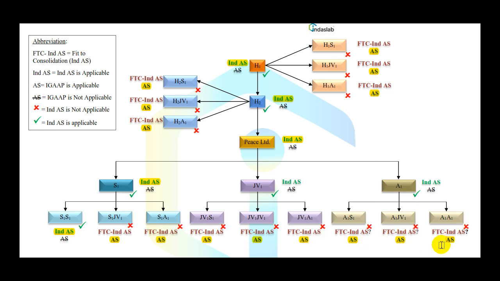It's the existing standard which remains applicable. However, for the purpose of consolidation, fit to consolidated financial statements may be required to be prepared. For joint venture of Peace Limited or an associate of Peace Limited, Ind AS becomes their mandatory books. That's a statutory book.